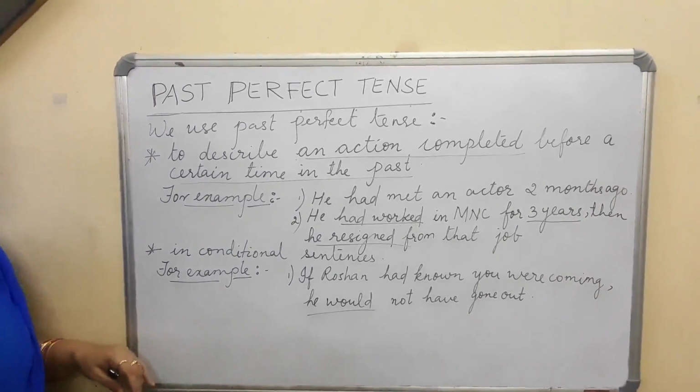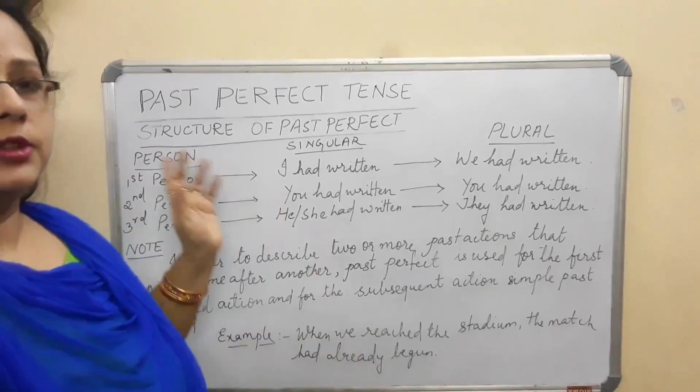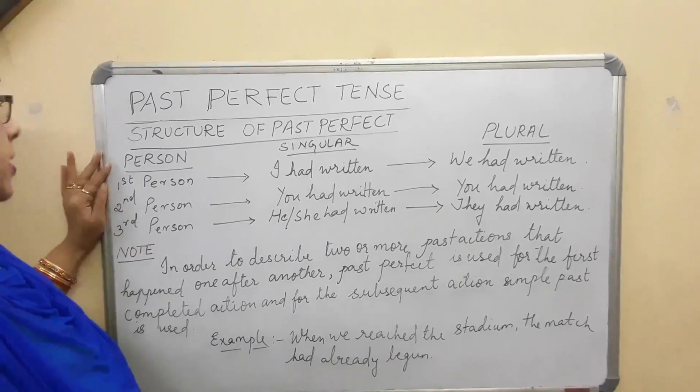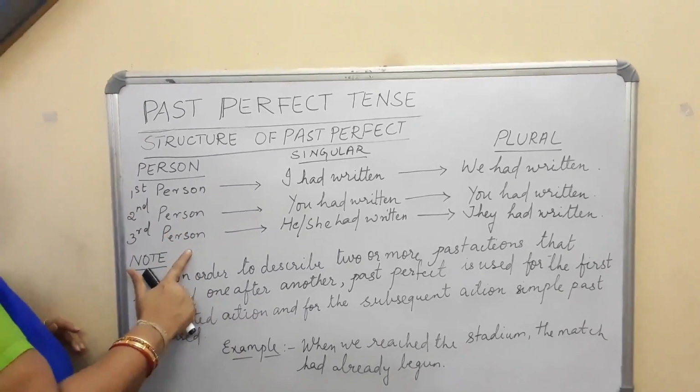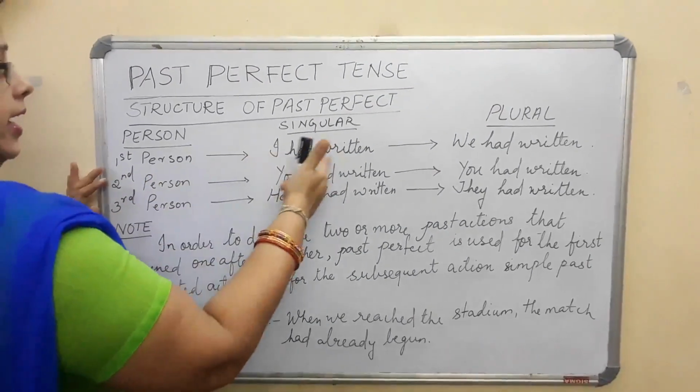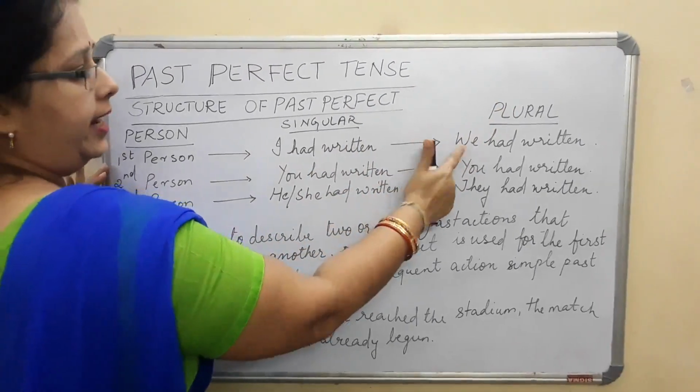Then we will discuss the rules. Now, the structure of the past perfect. Again, we are discussing three persons, that is first person, second person and third person, singular as well as the plural. Now first person: I had written; plural it becomes we had written.